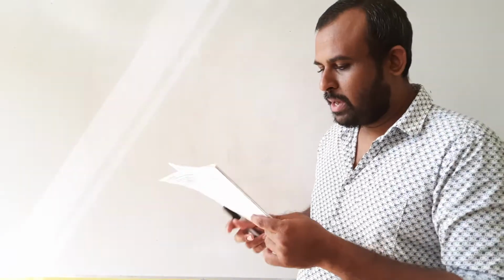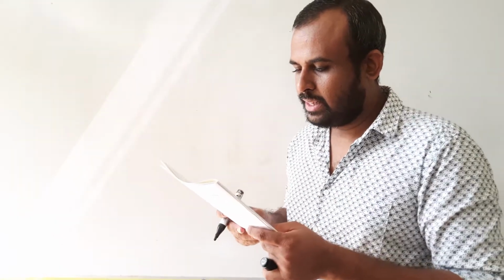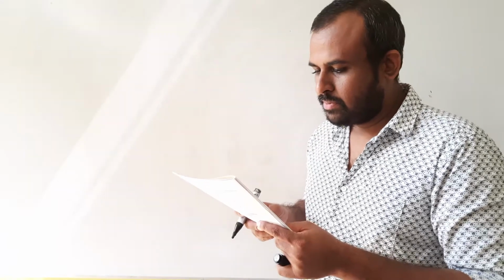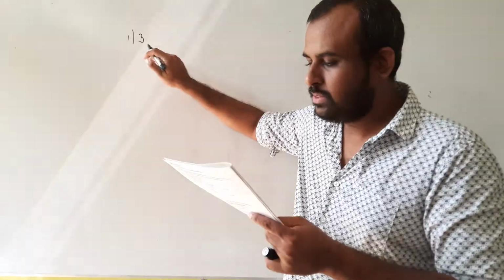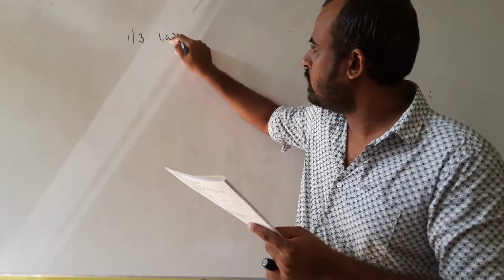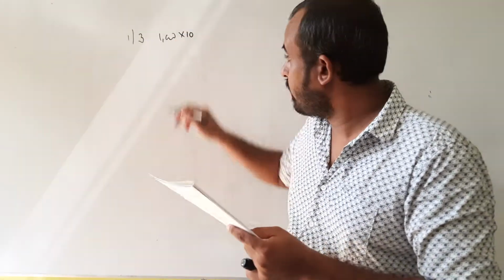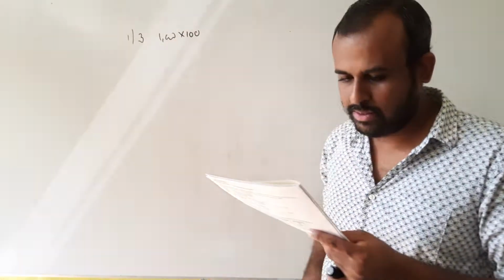The following information relates to a company for the month ending 31st March 2013. They say your opening inventory balance is 1,000 units at 100 each. That's the opening balance.